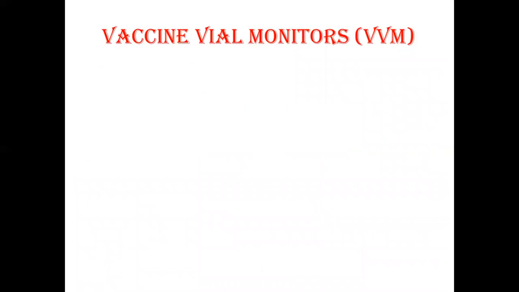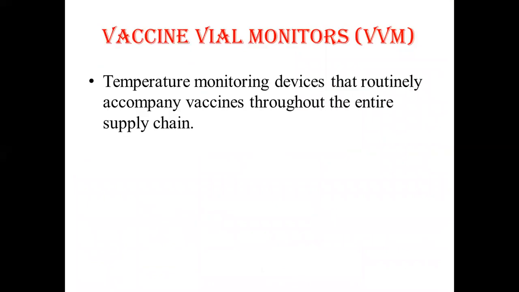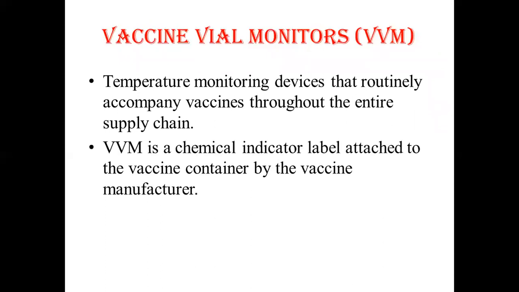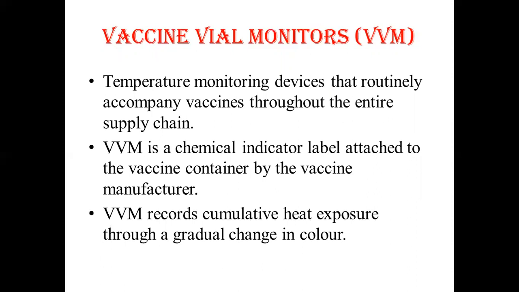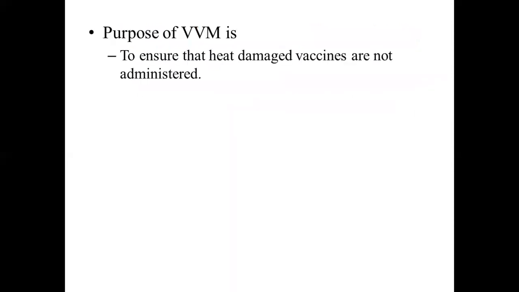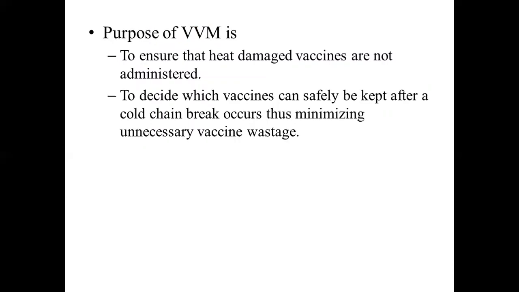What is vaccine vial monitor? These are the temperature monitoring devices that routinely accompany vaccines throughout the entire supply chain. Vaccine vial monitor is a chemical indicator label attached to the vaccine container by the manufacturer. It records cumulative heat exposure through a gradual change in color. The purpose of vaccine vial monitor is to ensure that heat damaged vaccines are not administered, to decide which vaccine can safely be kept after a cold chain break occurs, thus minimizing the unnecessary vaccine wastage.